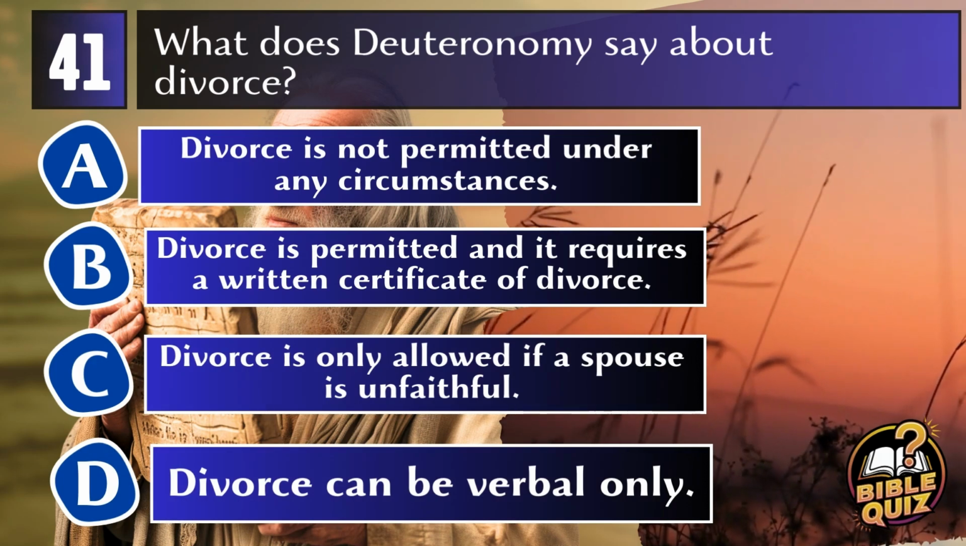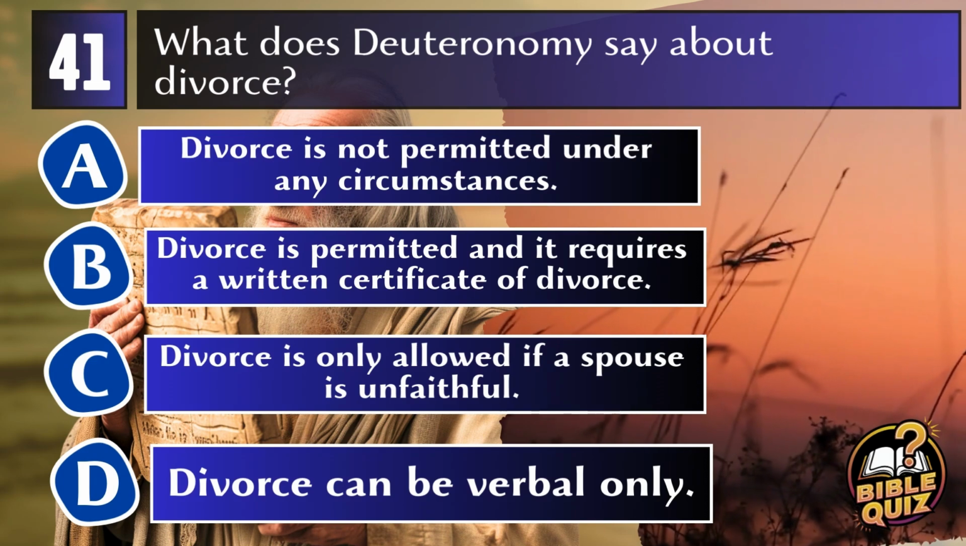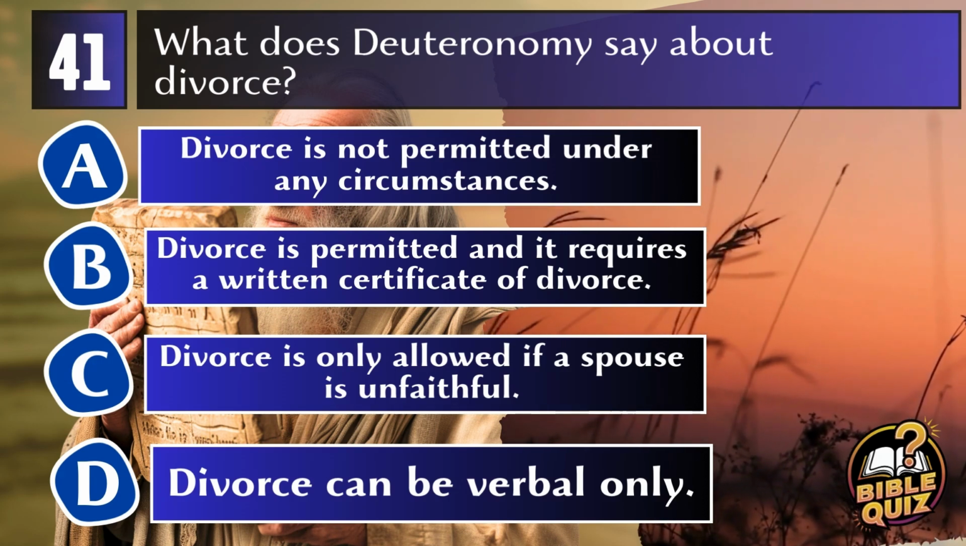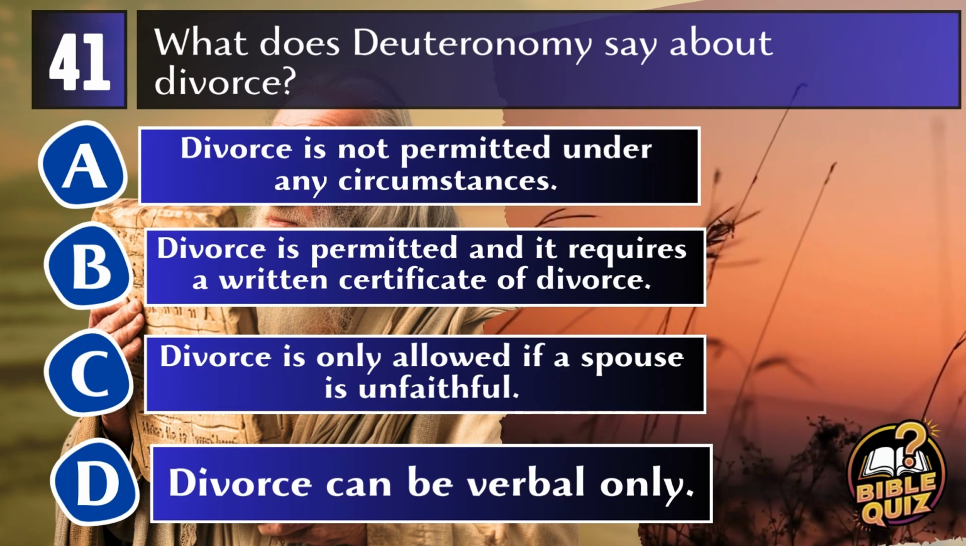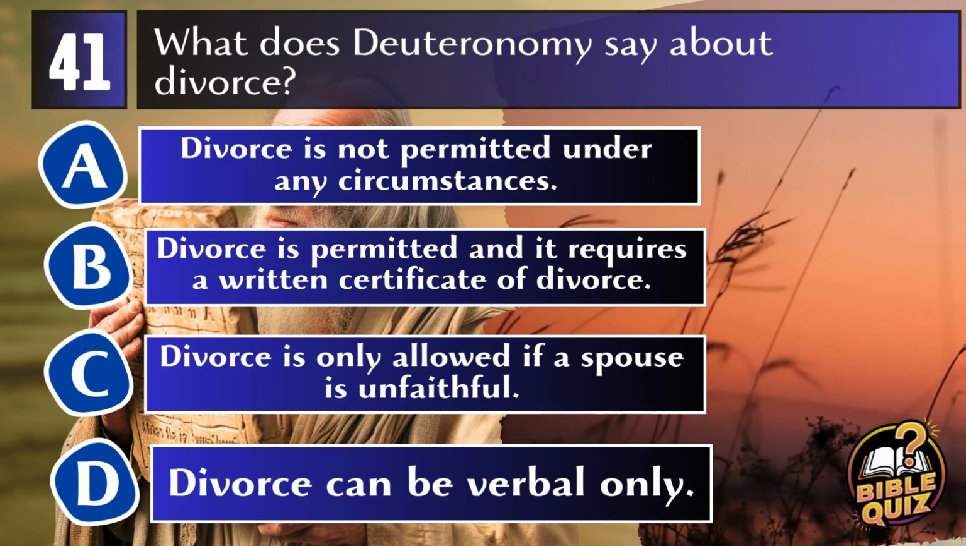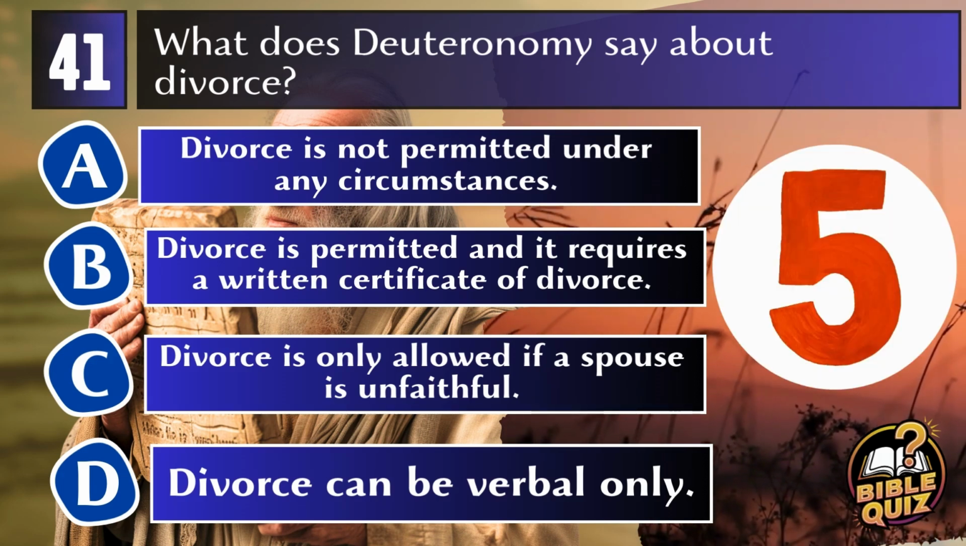Question 41. What does Deuteronomy say about divorce? A. Divorce is not permitted under any circumstances. B. Divorce is permitted and it requires a written certificate of divorce. C. Divorce is only allowed if a spouse is unfaithful. D. Divorce can be verbal only.